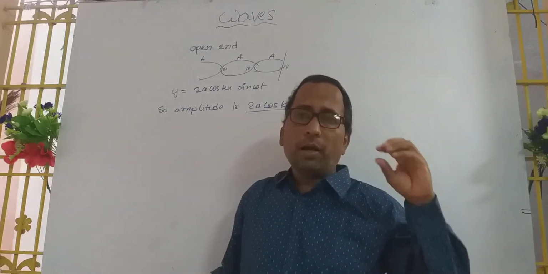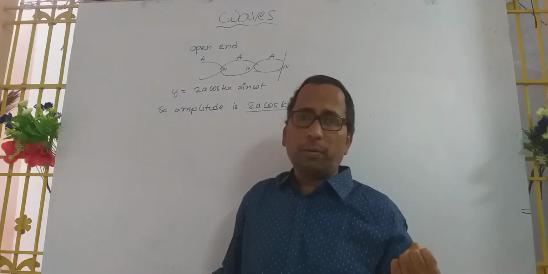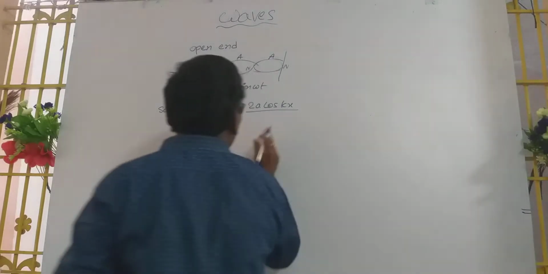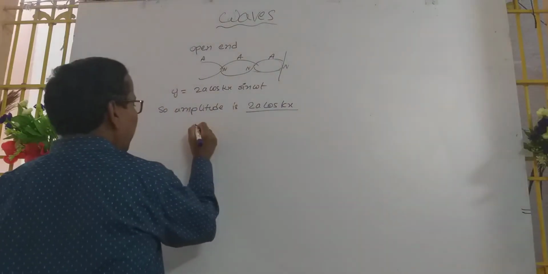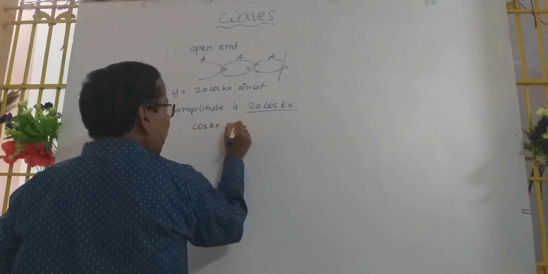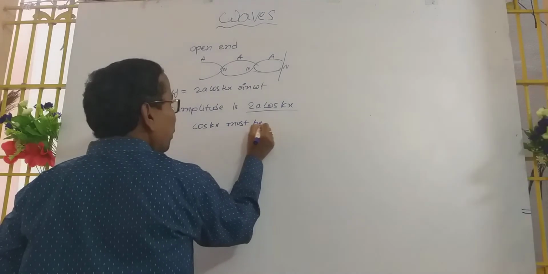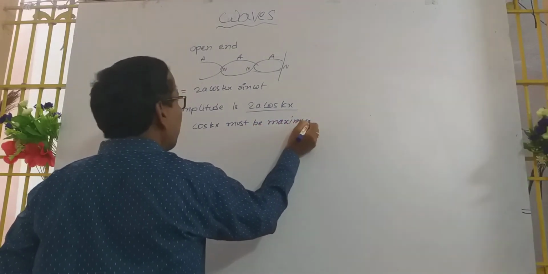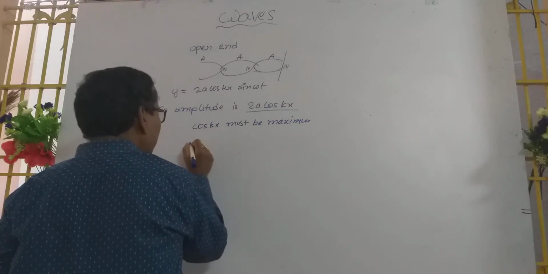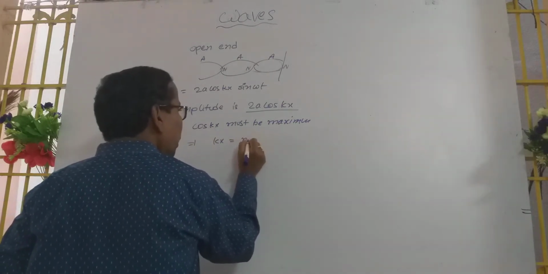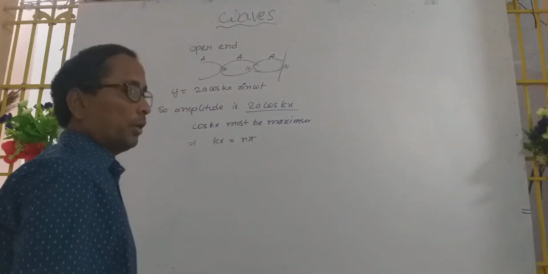Antinode is the maximum displacement point. That's why cos kx must be maximum. If it is maximum, then kx equals n pi.